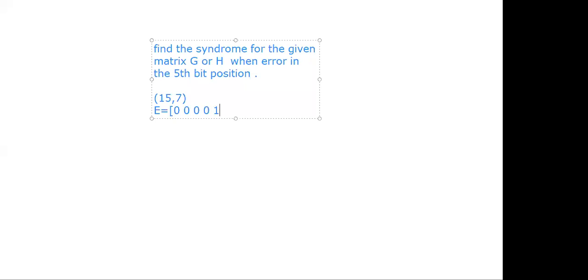So what is the size of the code word here? Fifth. Size of the code word, is it 6 or 7? What is the size of the code word? Respond.